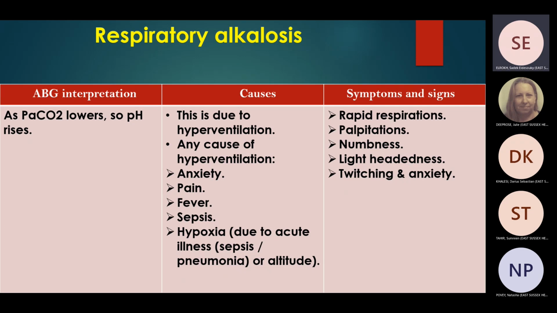The symptoms and signs of respiratory alkalosis will include rapid respiration. The patient is hyperventilating, tachypnea, palpitations maybe because of anxiety, numbness and tingling sensation, lightheadedness, and twitching and anxiety.